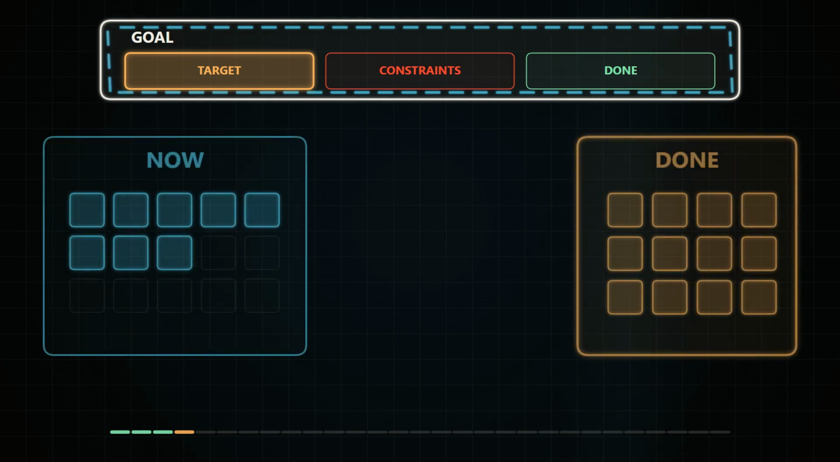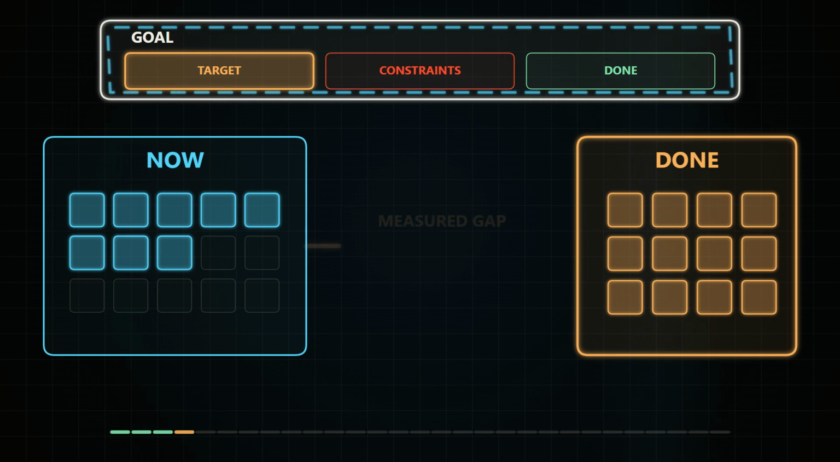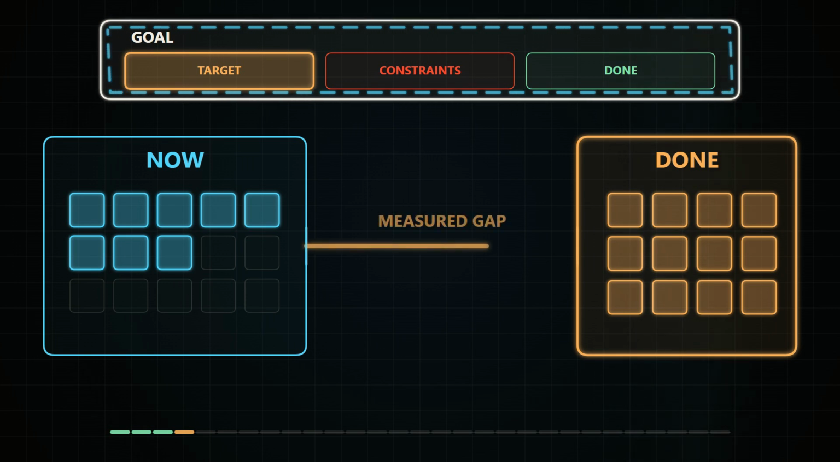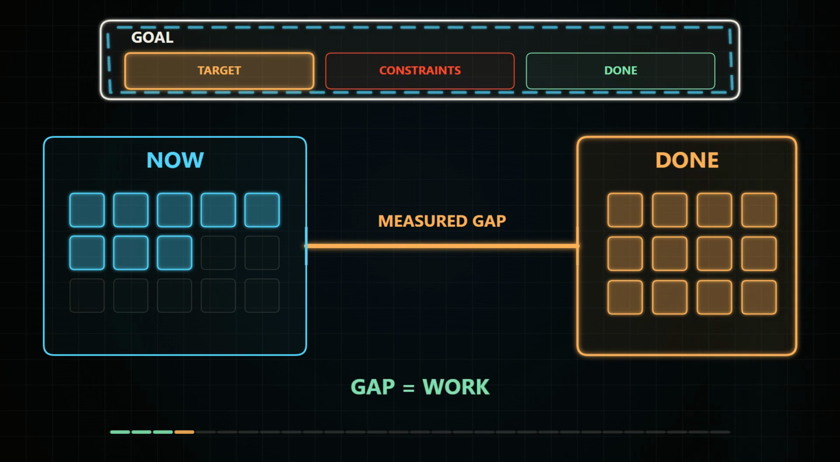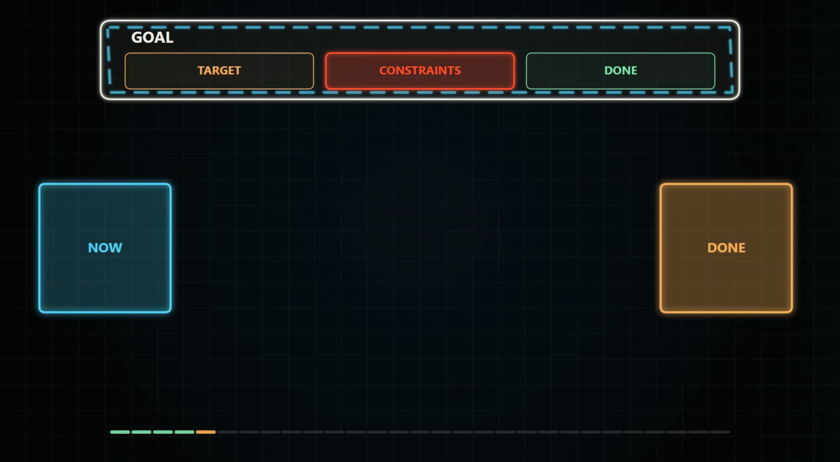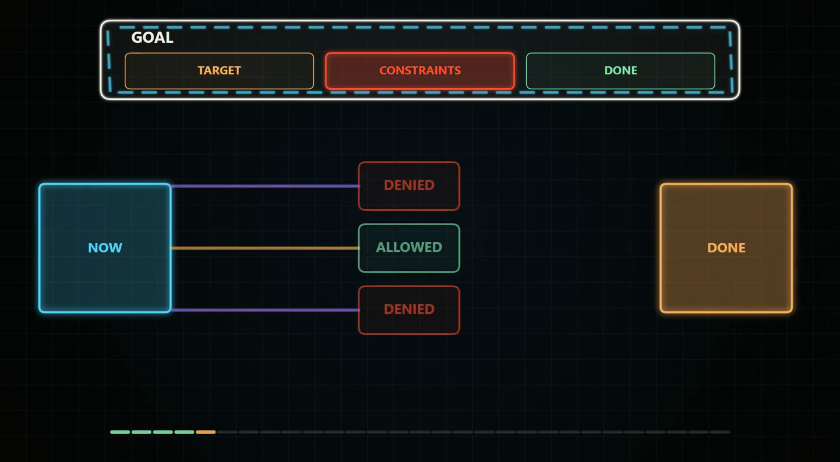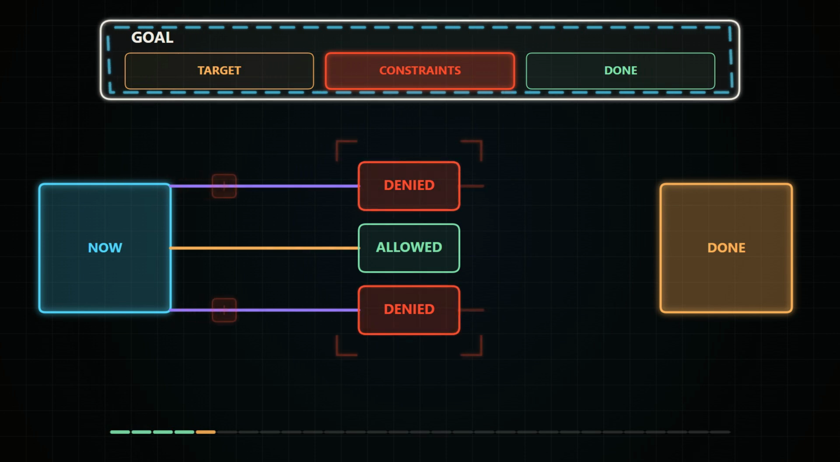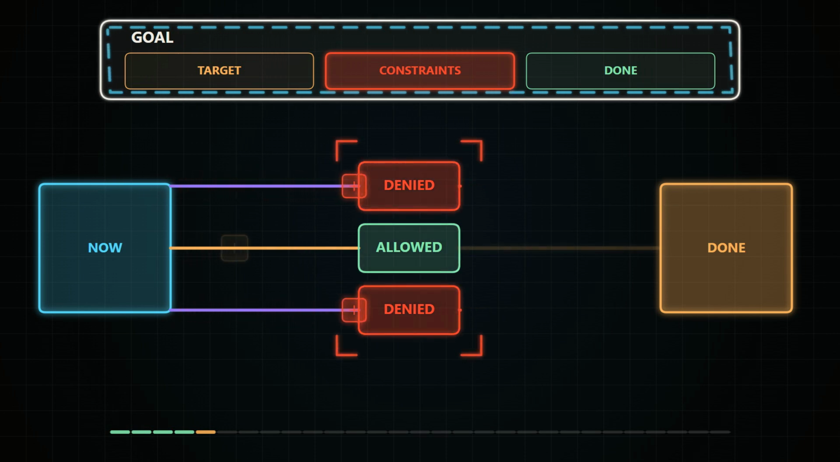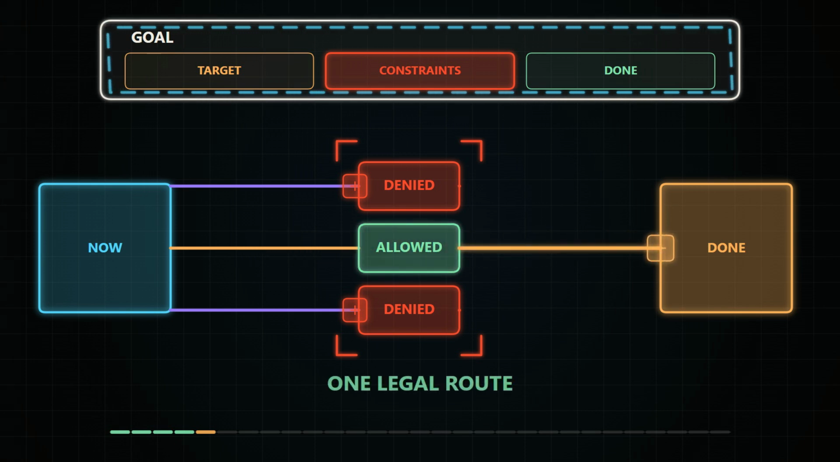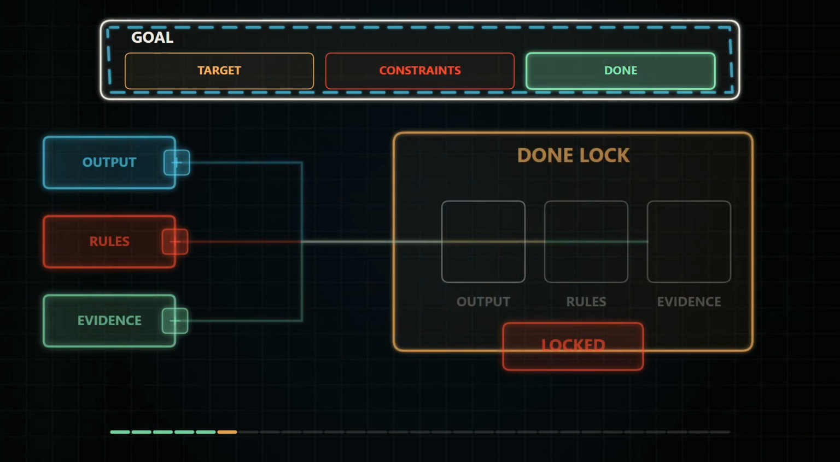So picture two states. On one side is now: the information, files, browser state, and partial work the agent currently has. On the other is done, the state the user actually wants, and the distance between them is the job. But target state alone isn't enough. Reduced support time could be achieved by solving problems faster or by closing every ticket without reading it. Constraints define the moves that are allowed while the agent crosses the gap. Completion criteria define the finish line.